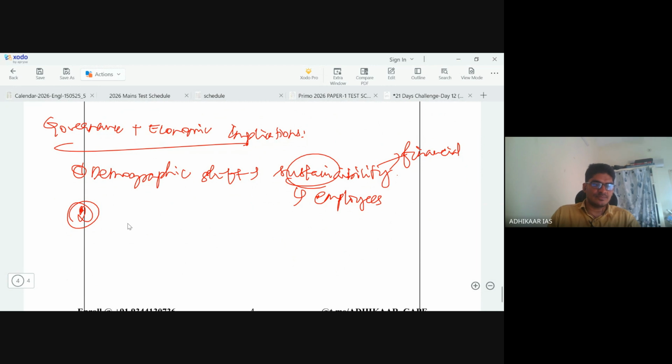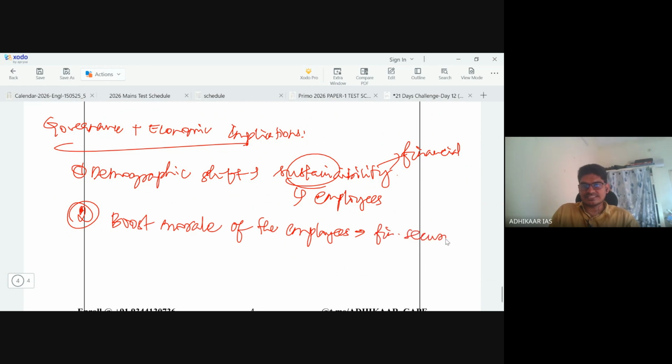And one more thing is, positively, in the short term, it will boost the morale of the central as well as state government employees. It can be considered a positive impact, ensuring their financial security. Once their financial security concerns are addressed, that will lead to reduced industrial disputes.